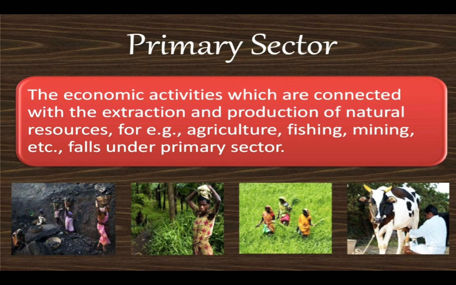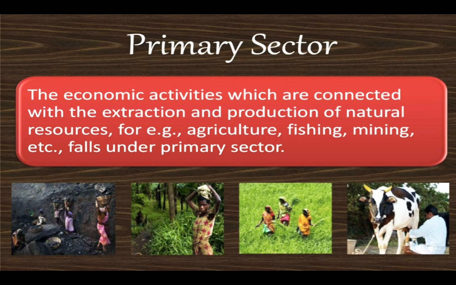When we talk about the primary sector, the economic activities which are connected with the extraction and production of natural resources, for example agriculture, fishing, mining, etc., fall under the primary sector. So these are the base of the sectors. Now there are many activities that are undertaken by directly using natural resources, and these are some of them. If we talk about cultivation of cotton, in the crop season, whenever we are growing the cotton plant, we depend mainly but not entirely on natural factors like rainfall, sunshine and climate. So the product of this activity, cotton, is a natural product.